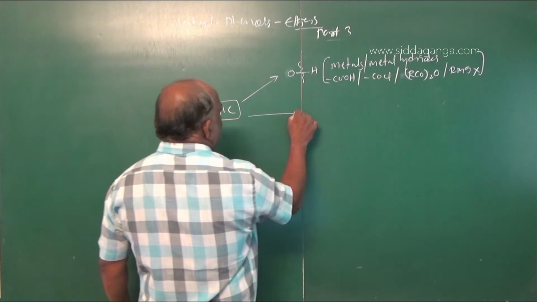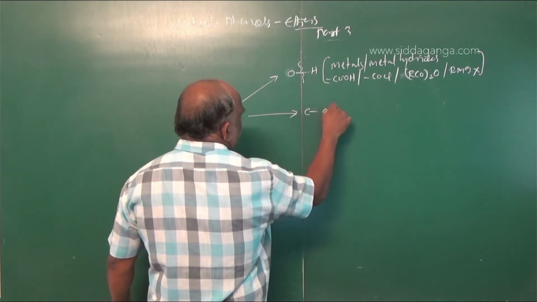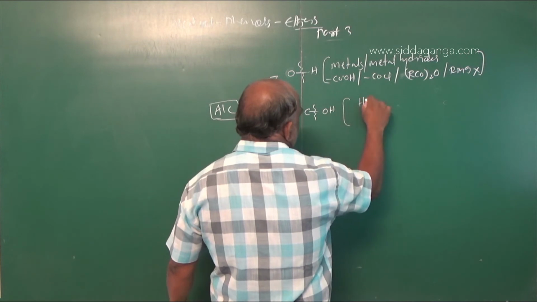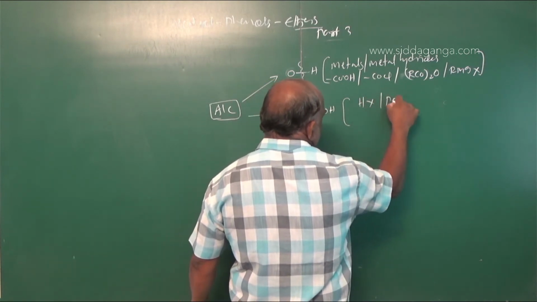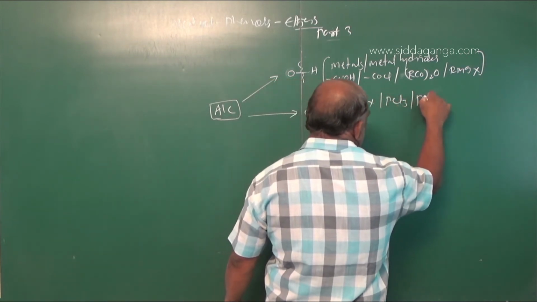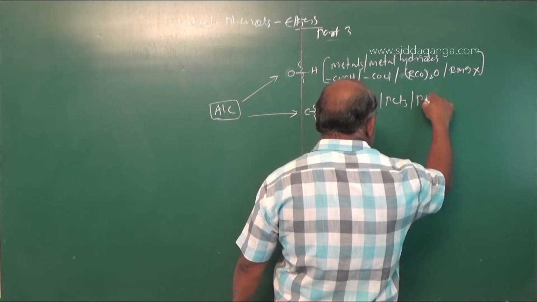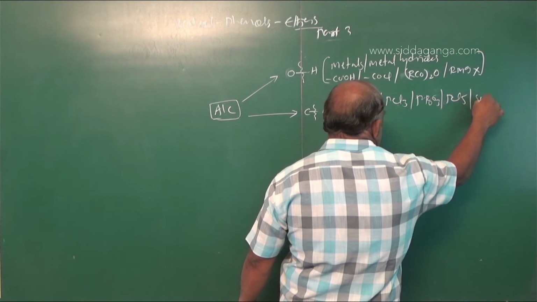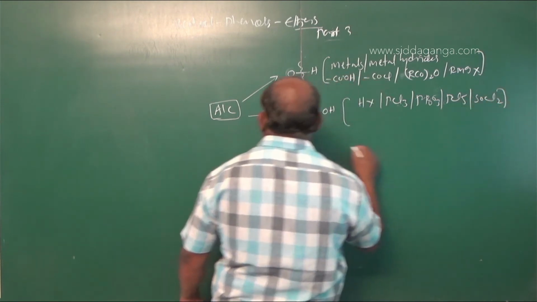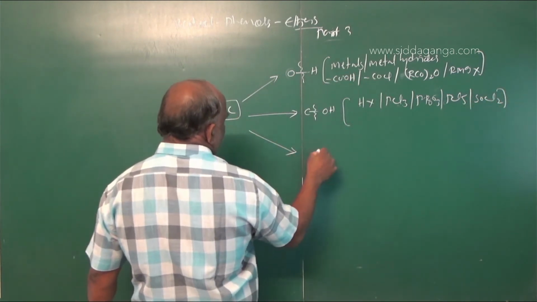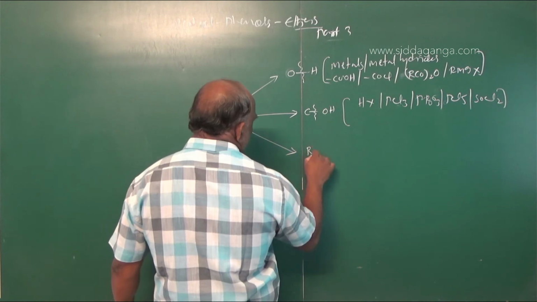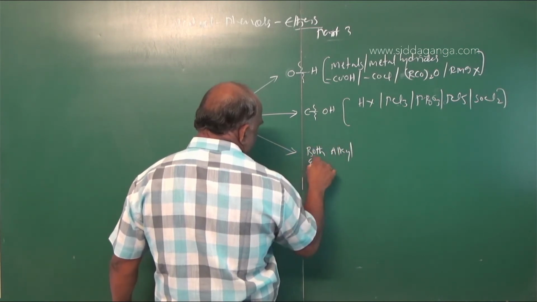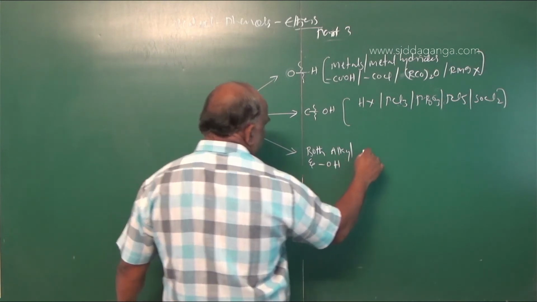And second one, C-OH cleavage: HX, PCl3, PBr3, PCl5, SOCl2. And third one, both alkyl and OH.